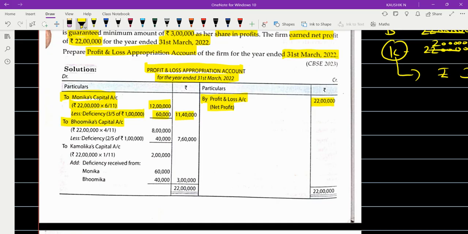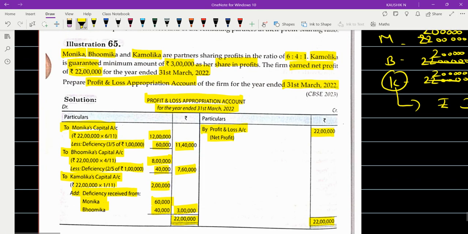To Bhumika's capital account, 8 lakhs less deficiency of 40, 7 lakh 60. To Kamolika's capital, rupees 2 lakhs and the deficiency received from Monica and Bhumika, 60 and 40, 3 lakh. Both sides now become 22 lakhs. Any doubt?